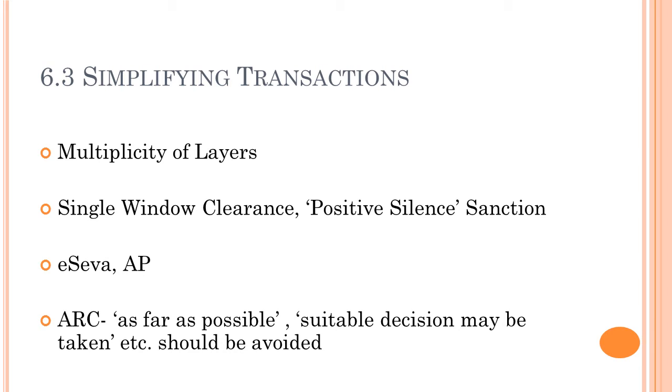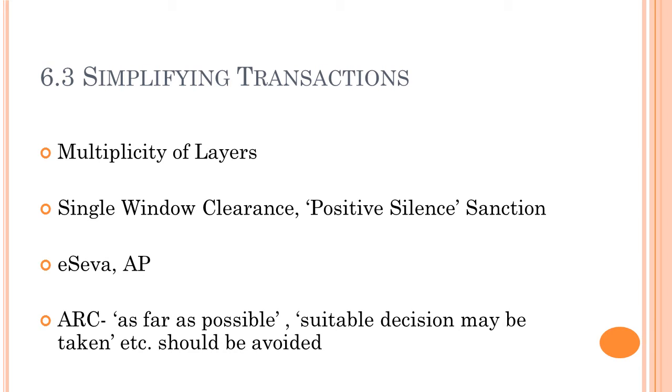So there is a multiplicity of layers in every decision making process, and it causes delays and corruption. And what happens if you have a corruption in a particular layer? If you have a corruption in say n layer, then you make n plus 1 layer to remove corruption in n layer, and this way the layers keep on increasing and corruption doesn't reduce.